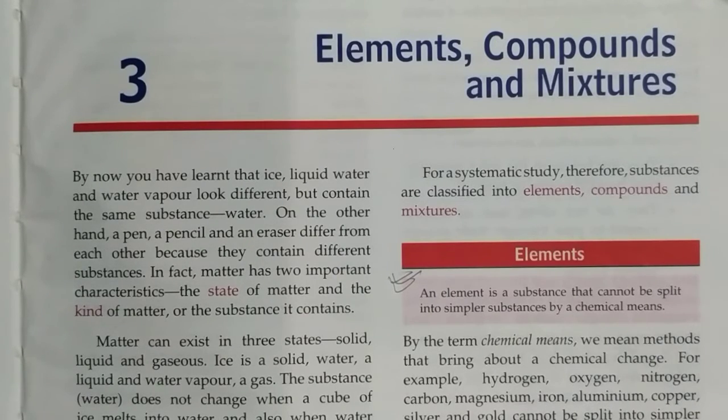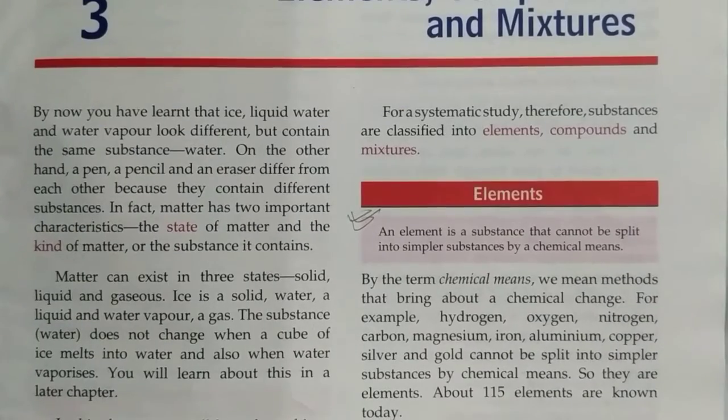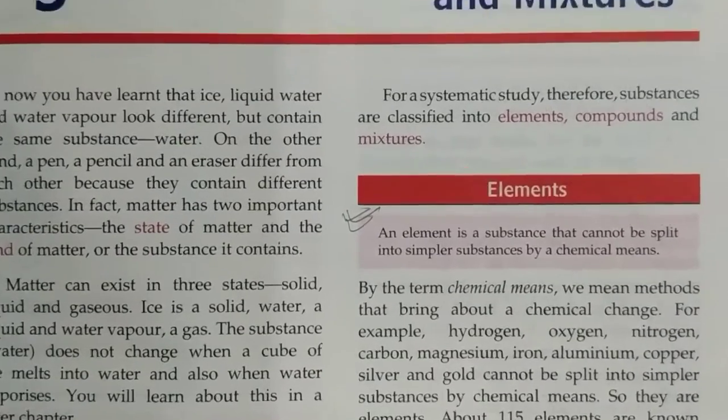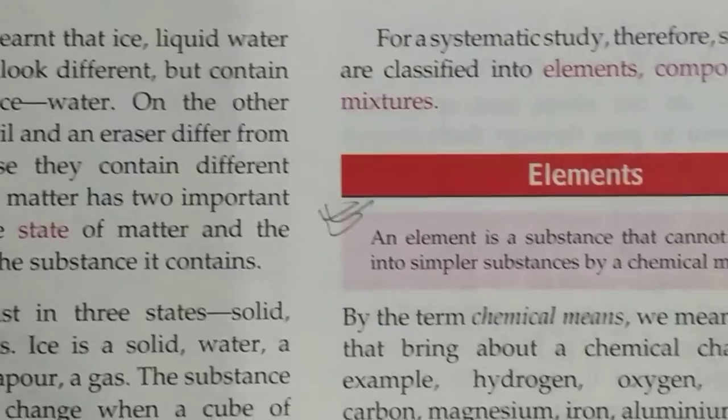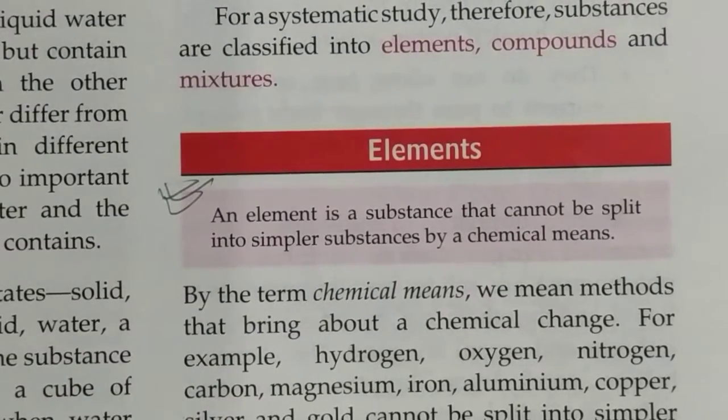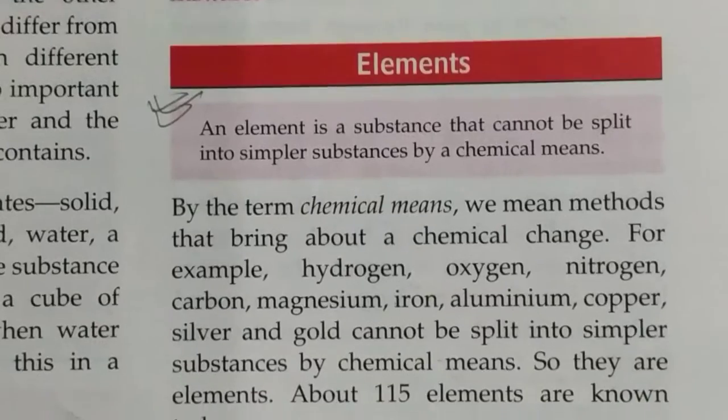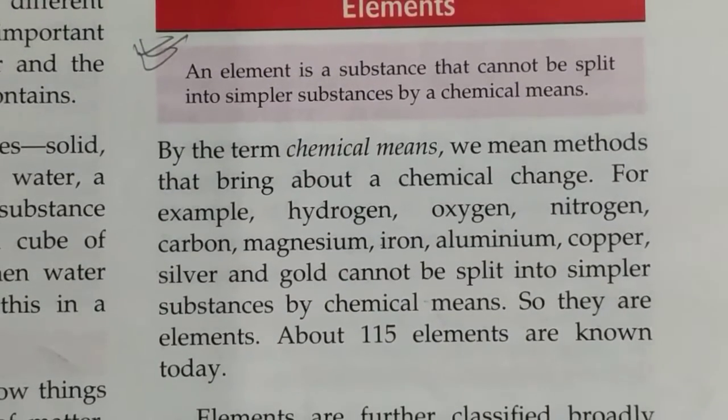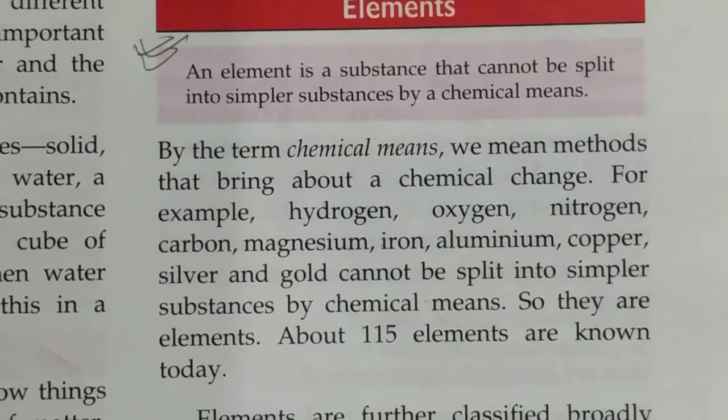So let's see what an element is. An element is a substance that cannot be split into simpler substances by chemical means. Here, by the term chemical means, we mean the method in which we bring in a chemical reaction.